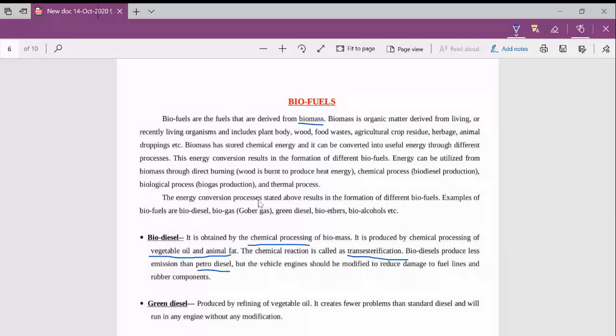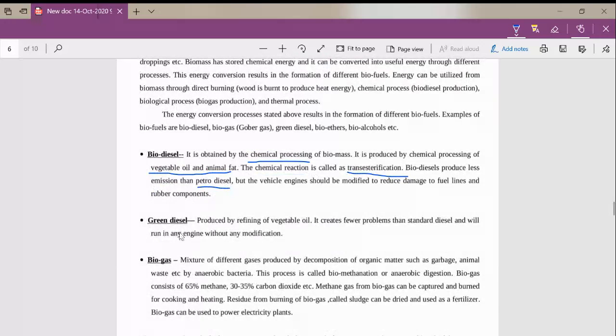Okay, so what are the advantages of biodiesel over the normal petrodiesel? It produces less emission. There are certain disadvantages also, such as the vehicle engines. The vehicle engine should be modified to reduce damage to fuel lines and the rubber cover. In order to use that biodiesel, we need to modify the vehicle engines.